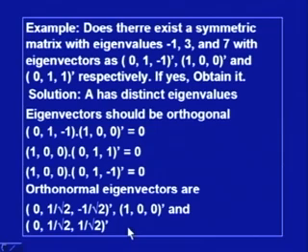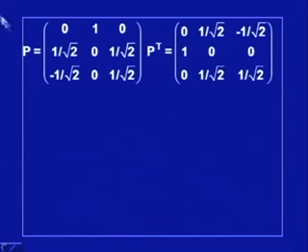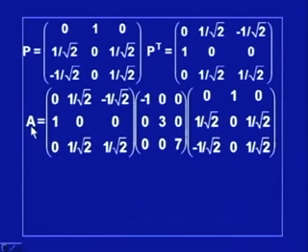This is a set of orthonormal eigenvectors, and then I can form matrix P for some matrix A. This is the first eigenvector, second eigenvector, third eigenvector, and P transpose is this. So, the matrix A will be equal to P transpose D P.